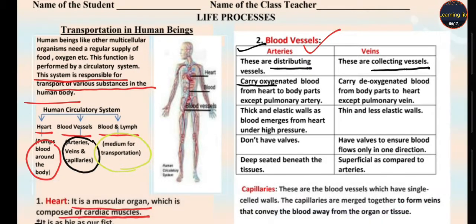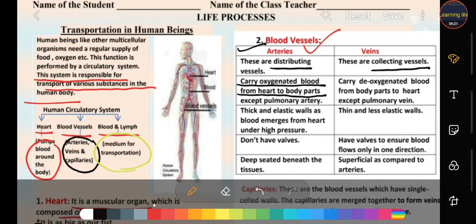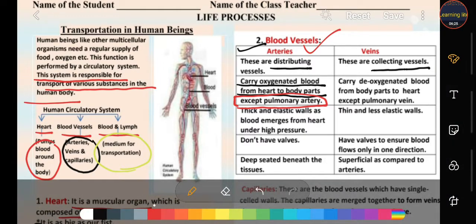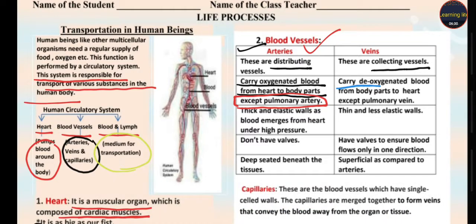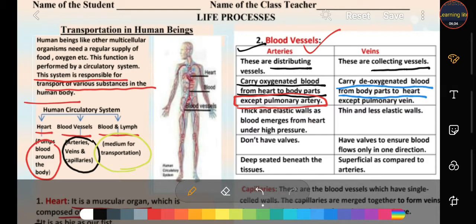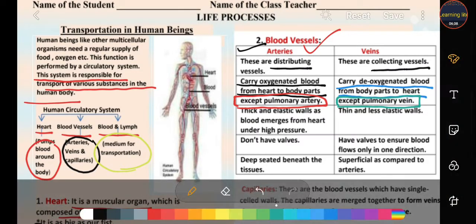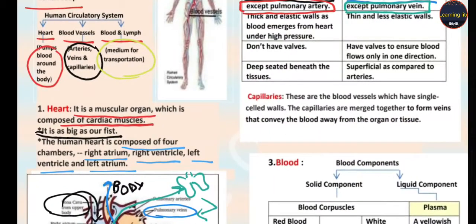Arteries carry oxygenated blood from the heart to body parts, except the pulmonary artery. This artery contains impure blood. Okay. Veins carry deoxygenated blood from the body to the heart, except the pulmonary vein. Only the pulmonary vein carries pure blood.